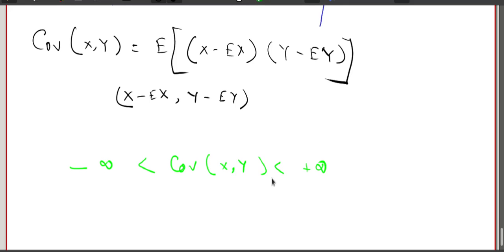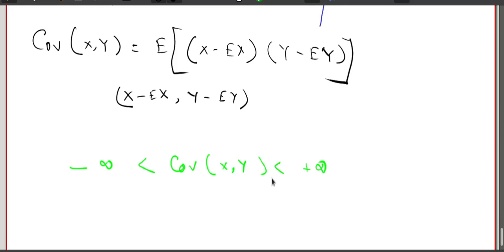So now there is a problem. If I want to say that the relationship is strong or weak, I can sometimes tell that the relationship is weak based on the value of the covariance. If the value is close to 0, whether positive or negative, I can tell that the relationship is weak. But when I say the relationship is strong, how strong?